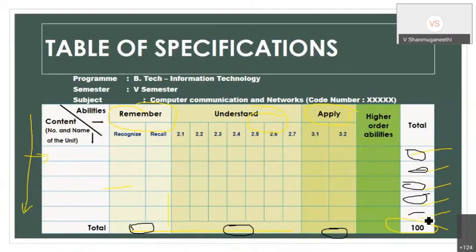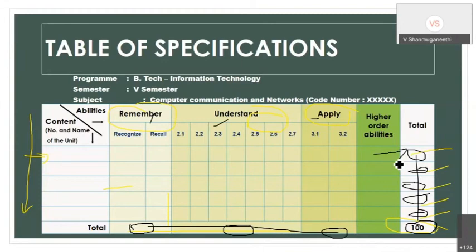Okay. So what is the meaning is, if I add this side or if I add this side, all should give 100. So how am I going to put the value on different abilities? Right? So what is the guideline to set the value for every unit? Many university systems have equal importance for each unit. The total marks for each unit should be equal. 25 mark, 25 mark, 25 mark, 25 mark, or 20 mark each. So 5 units, 20 each, 100 mark. So every unit must have 20 marks minimum.